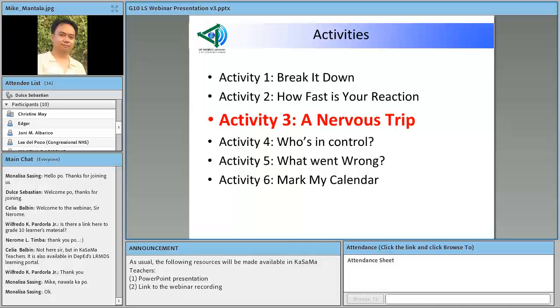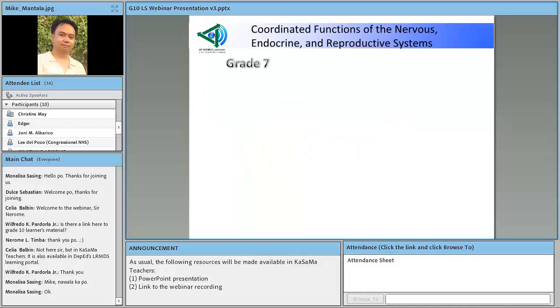Okay, so we focus now our attention on the third activity, Activity 3, a nervous trip. Okay, this is actually the same activity that we featured in our NTOT last summer.